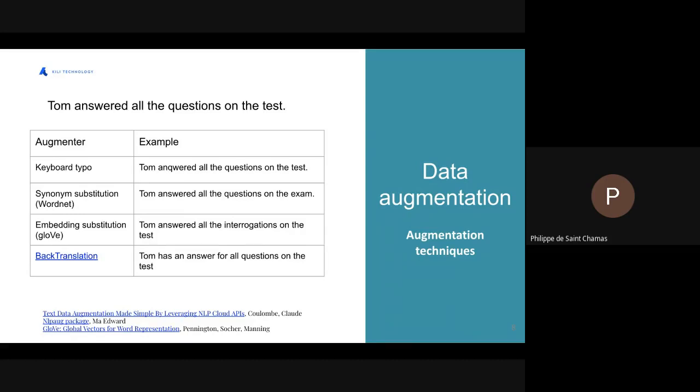And third, we will also use an embedding substitution augmentation that will this time use previously computed embeddings and substitute the word in question by a word that is really similar in this embedding distance.